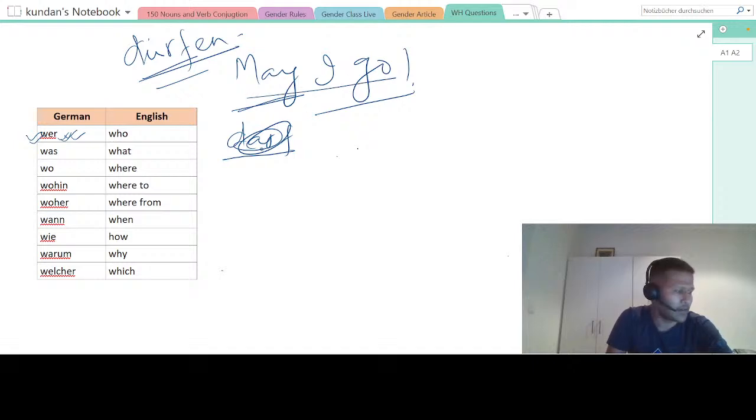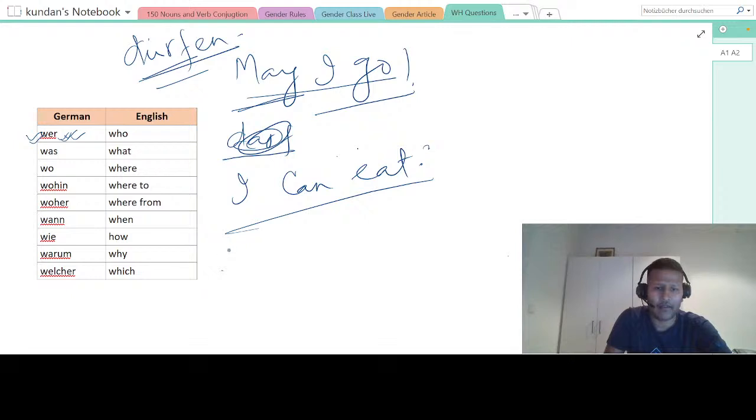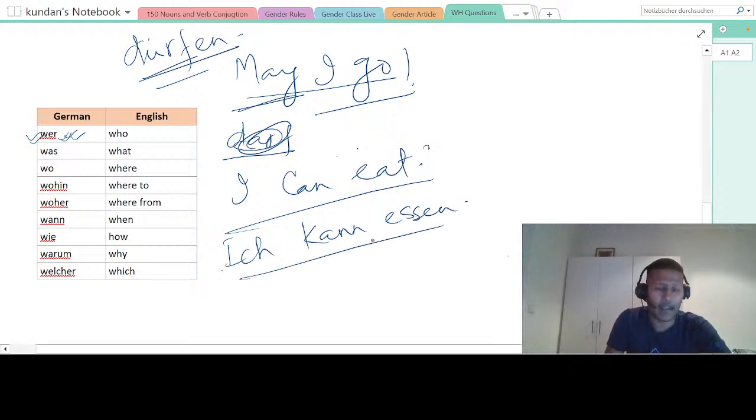Can anyone try this? May I go? How will you form the sentence? Darf es gern? And then question mark, right? I can eat. This is one sentence. And the translation is simple: ich kann essen, right? We have already seen this, ich kann essen. But when I say, can I eat? How will the question be? Can someone try quickly? These are very simple sentences, right? That's what I'm giving you.